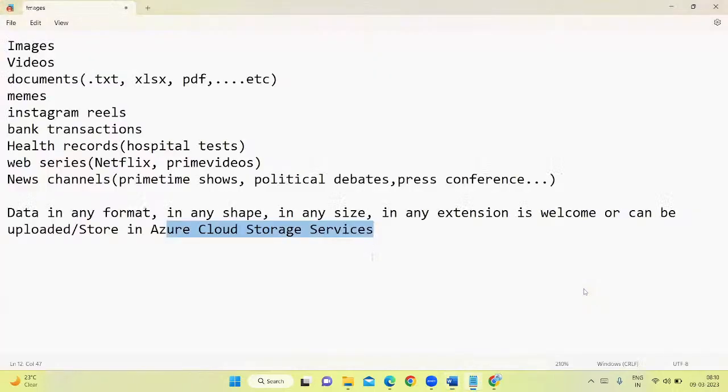Modern data means this: news channels, prime time shows, political debates, press conferences, web series on OTT platforms. Health records and bank transactions are the old thing. Instagram reels, memes, YouTube memes, images, and small videos we have these days, 30 seconds, 45 seconds, 15 seconds.